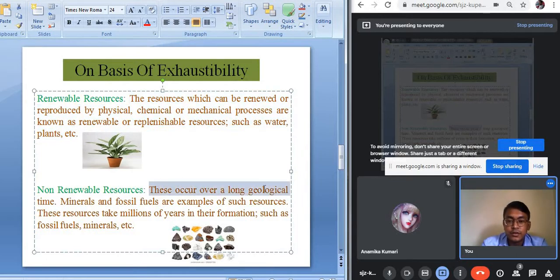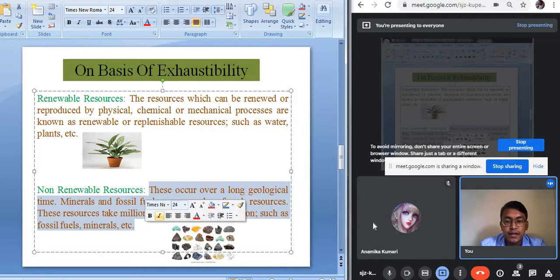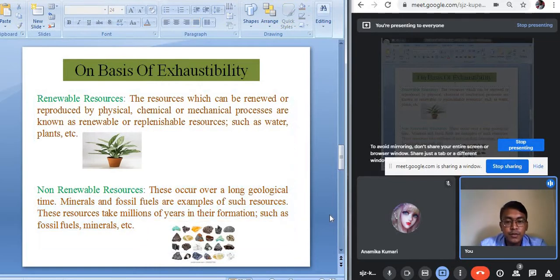Non-renewable resources. These resources occur over a long geological time. Minerals and fossil fuels are examples of such resources, and they take millions of years in their formation. So what are non-renewable resources? Non-renewable resources are those resources which cannot be renewed, which are non-renewable in nature.